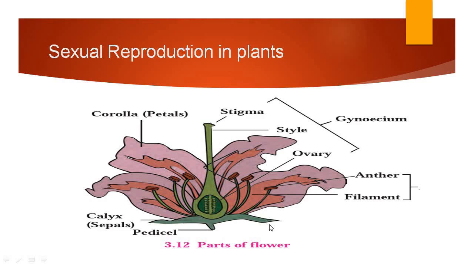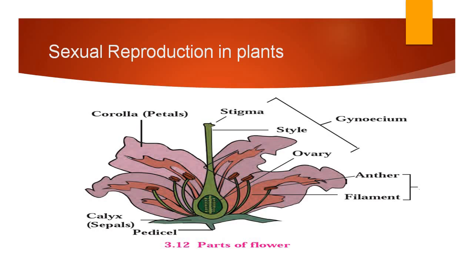This flower consists of four floral whorls. Calyx, you can see the calyx over here. Corolla, you can see the corolla over here. Then gynoecium and androecium. These are the four floral whorls of the plant. What are the four floral whorls of a flower? Calyx, corolla, gynoecium and androecium. These are the four floral whorls of the flower.